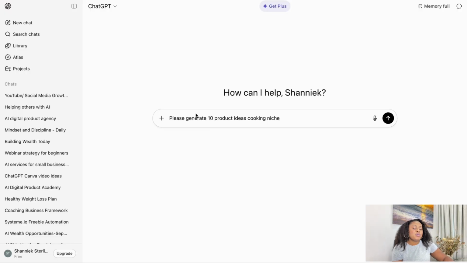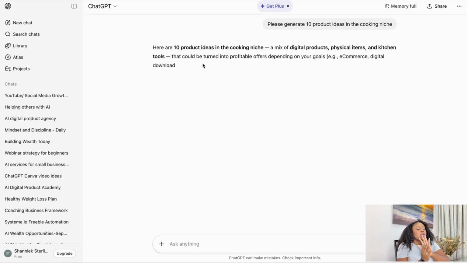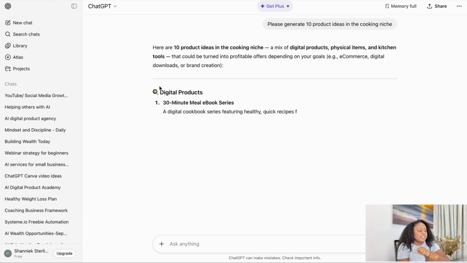Now we're going to use ChatGPT to generate the idea. We're going to say, please generate 10 product ideas in the cooking niche. We're going to use cooking for the example that we're using here. Let's see what ChatGPT gives us for this product idea in the cooking niche. So here we are. It gives us 10 ideas in the cooking niche.